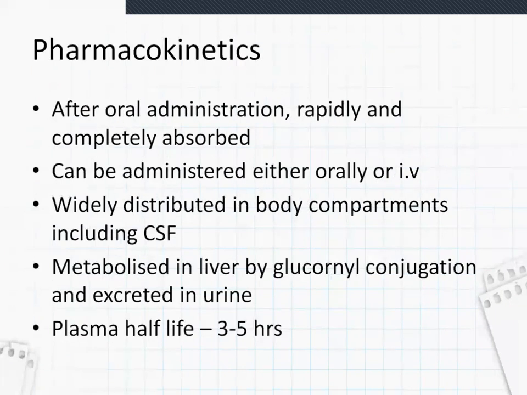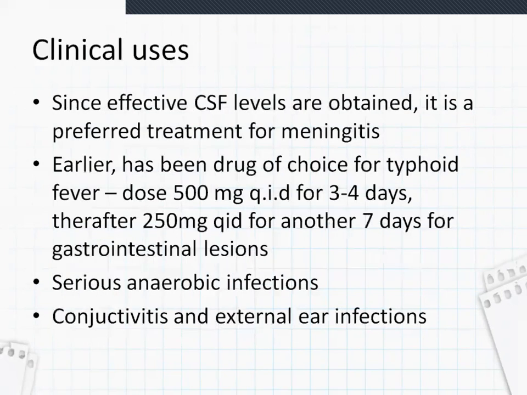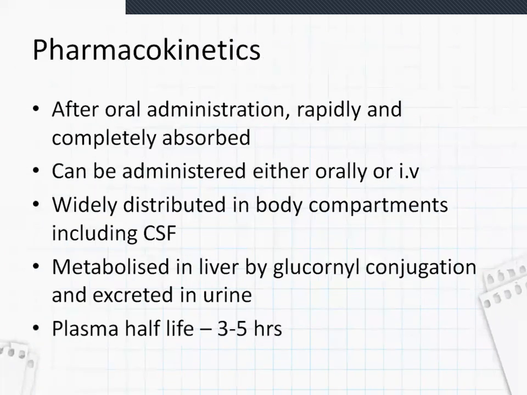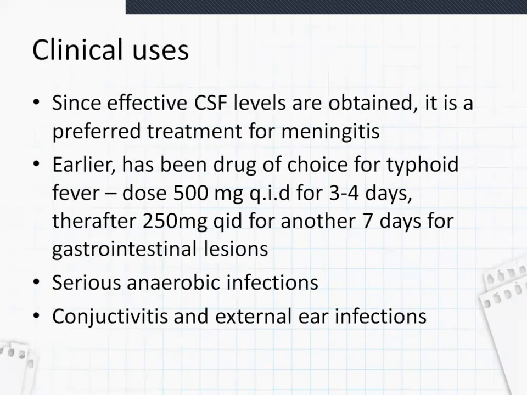Coming to pharmacokinetics of chloramphenicol: after oral administration, it is rapidly and completely absorbed, and it can be administered either orally or intravenously. It is widely distributed in body compartments, including the cerebrospinal fluid. In tetracyclines, we saw it is not distributed into cerebrospinal fluid, but chloramphenicol does get distributed into cerebrospinal fluid. It is metabolized in the liver by glucuronyl conjugation and excreted in urine. Its plasma half-life is 3 to 5 hours.